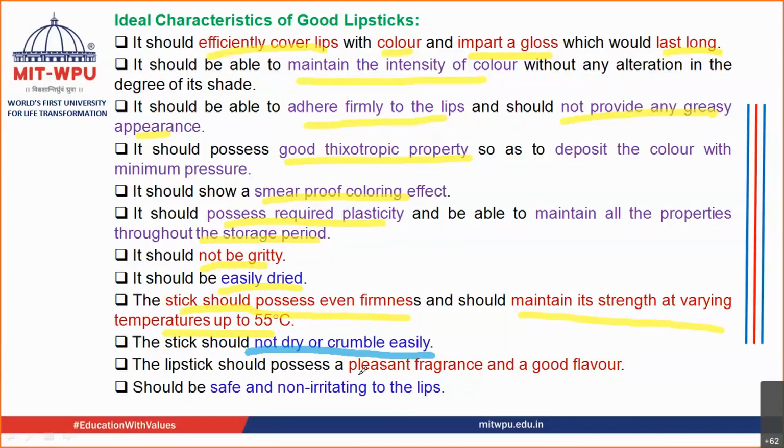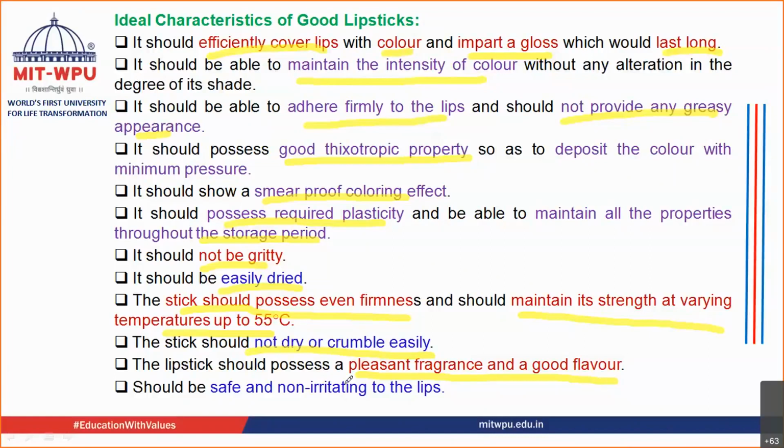Then it should possess a pleasant fragrance, and it should possess a good flavor, because you are applying it onto the lips, so there are chances that some of the part may go inside, that is near to your nose also, isn't it? So it should have a very good fragrance, and if some part goes inside the mouth, it should be safe also, and it should possess good flavor also.